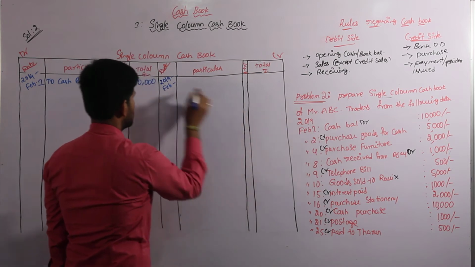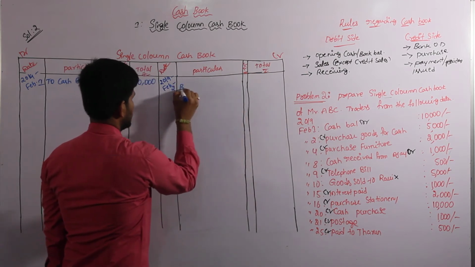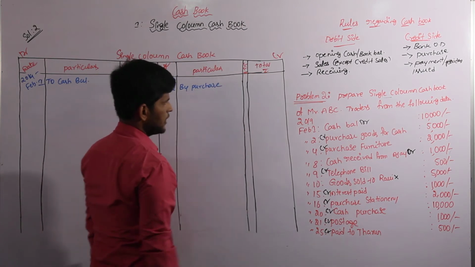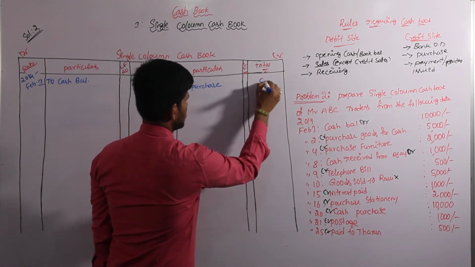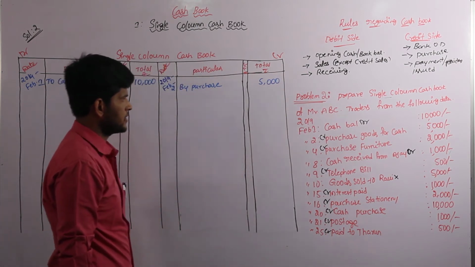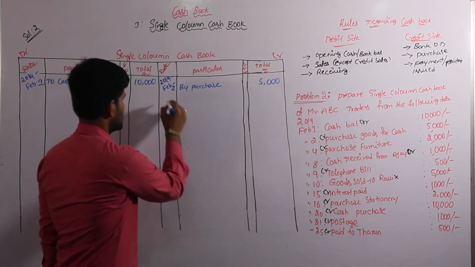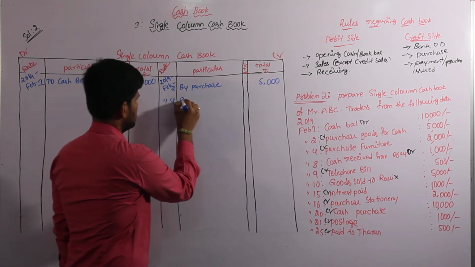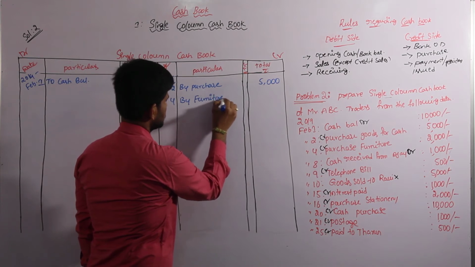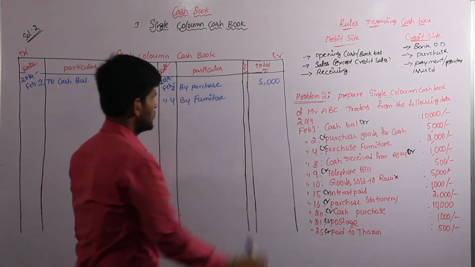Next one, purchase goods for cash. It will be credit side on second, by purchase, value 5,000. And next one, purchase furniture. Purchase also credit side, that is on 4th, by furniture. Worth is 2,000.